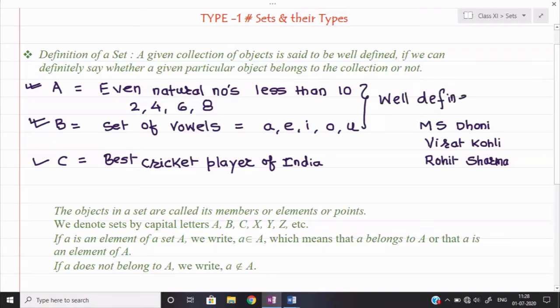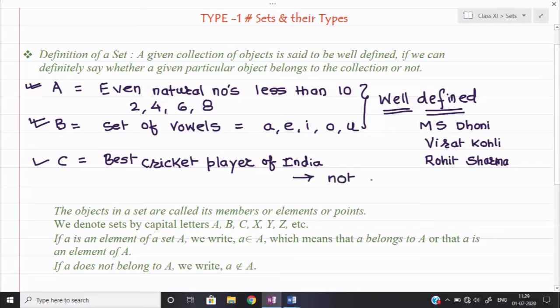Now I hope it is clear to you what the meaning of well defined is. Right, students? Well defined means there is no confusion. You will say vowels are A, E, I, O, U. I will also say vowels are A, E, I, O, U. Any person in this world can say the vowels are like this only. But in set C, you observe the opinions and choices can be different, and hence you will get different data. So here I can say that the objects are not well defined.